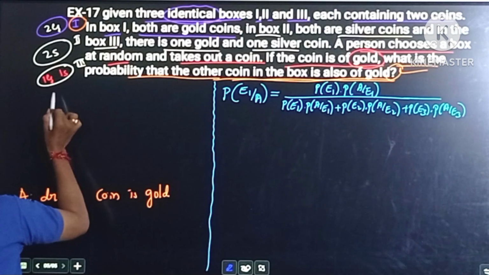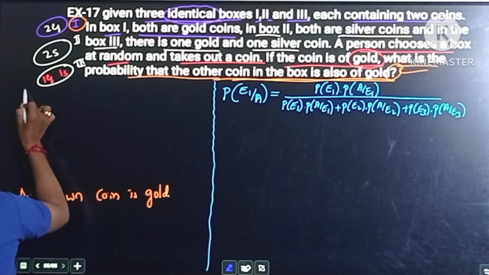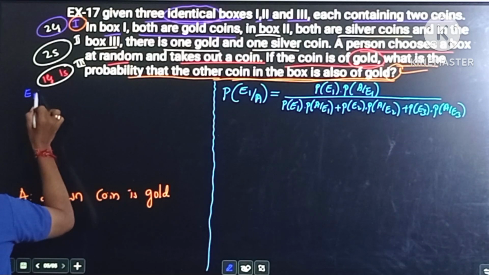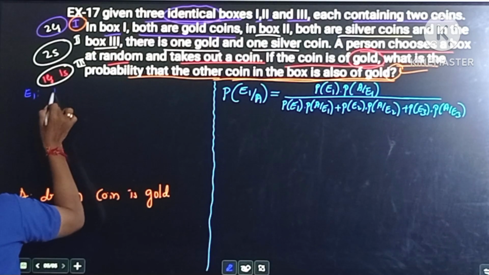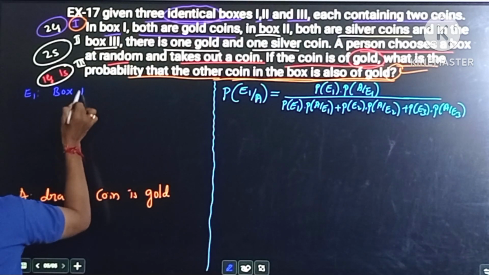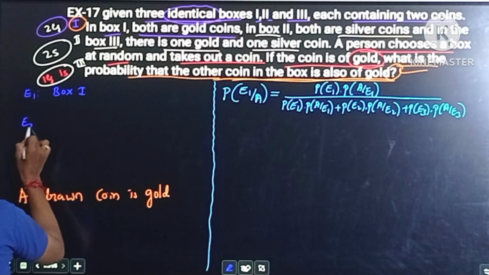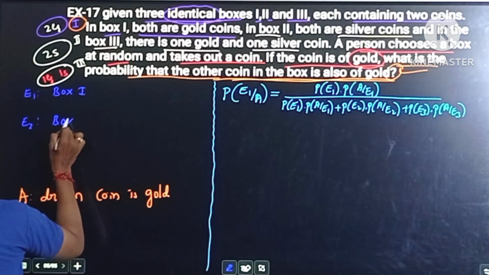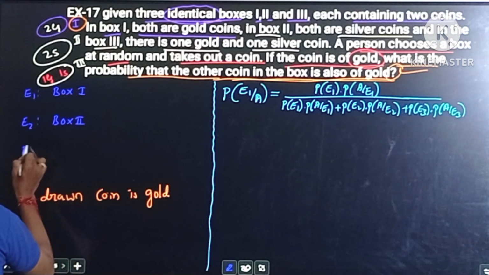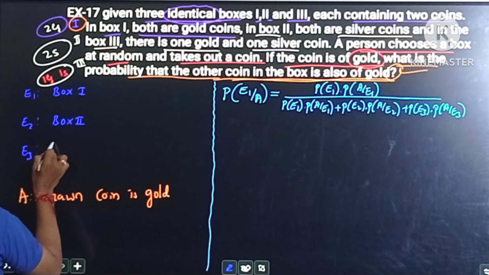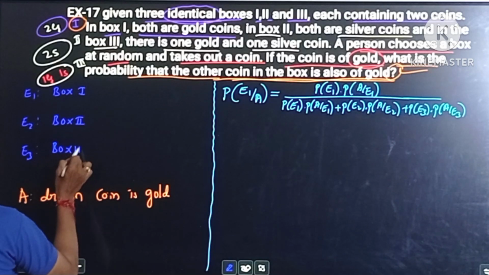Now first define the event E1. So what is E1? E1 is, suppose the choosing box is first box, that is box 1, and E2 is the event choosing second box, and E3 is choosing the third box.